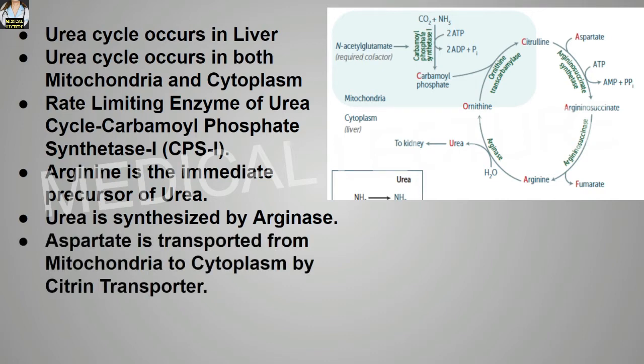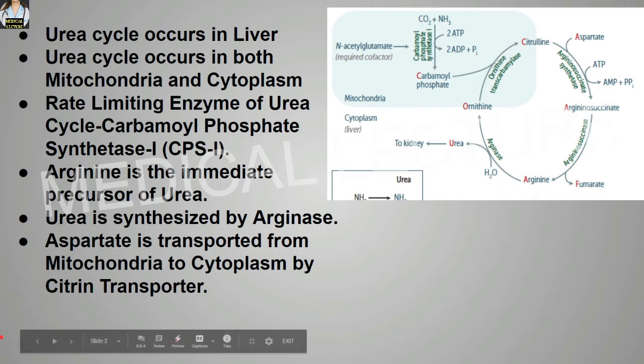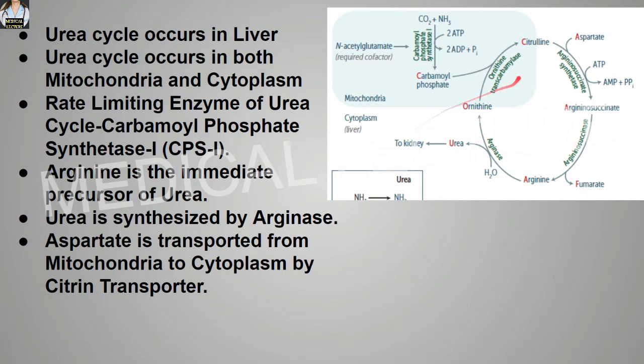Aspartate is transported from the mitochondria to the cytoplasm by the citrin transporter. So over here this is the mitochondria and this is the cytoplasm. As you can see, the aspartate is transported from the mitochondria to the cytoplasm by the citrin transporter. And as you can see, this arginine basically converts into urea.